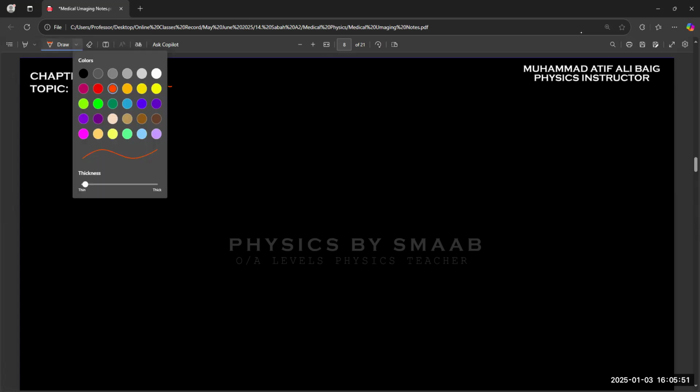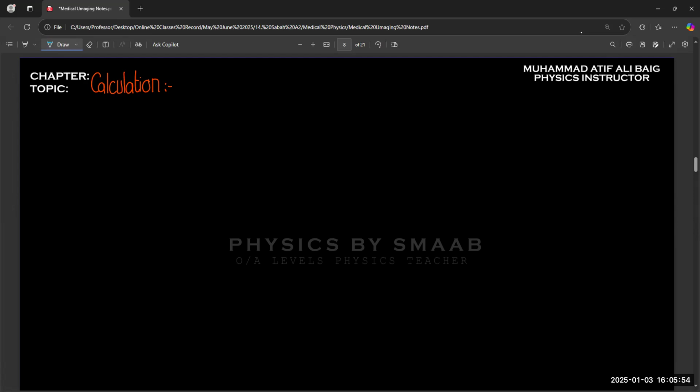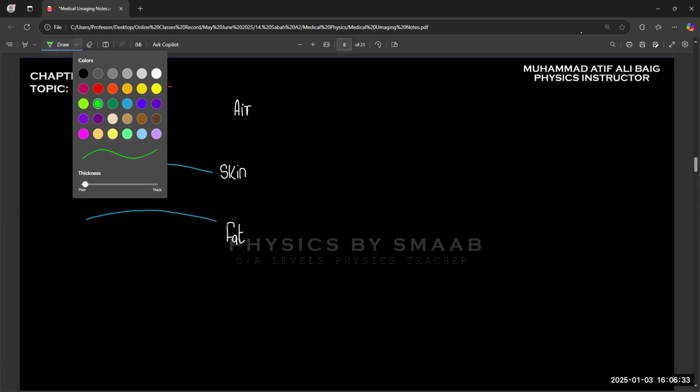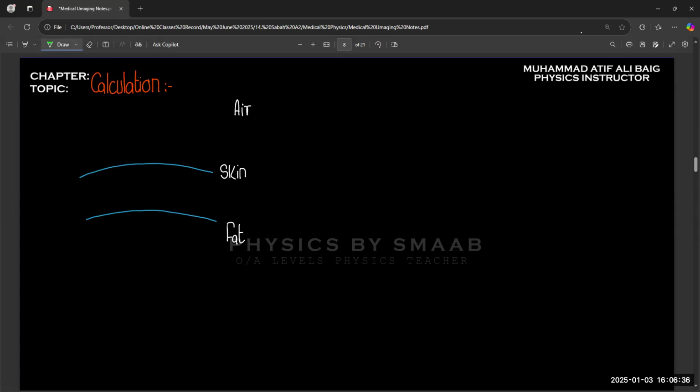For example, if we have a certain layer, and in this layer on the top we have air, and this is the skin, let's suppose, and let's suppose this is fat, because we know that normally we use it for working on the human body to diagnose internal organs.